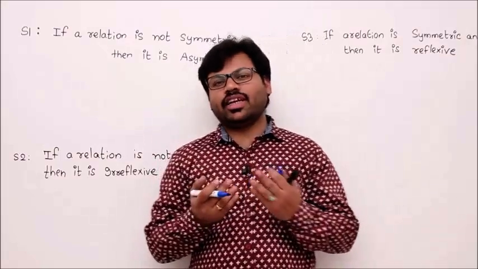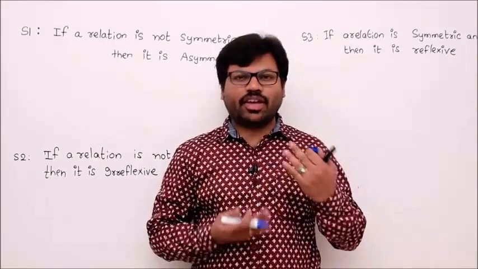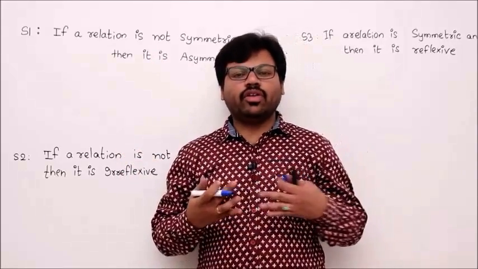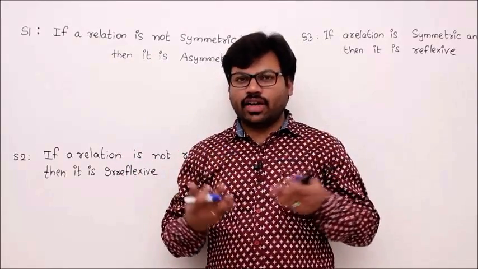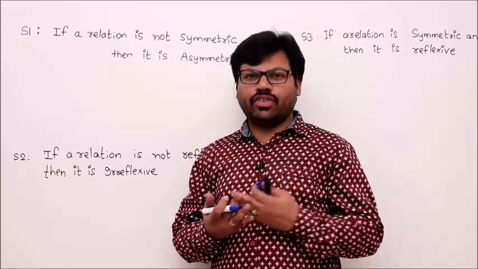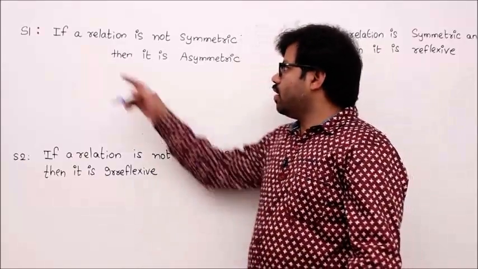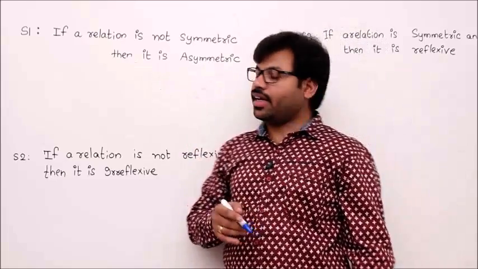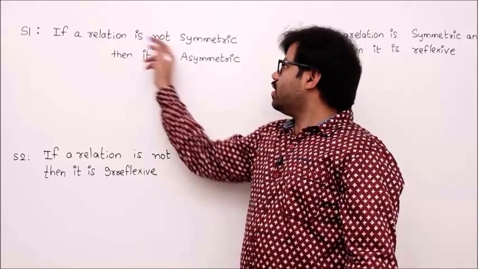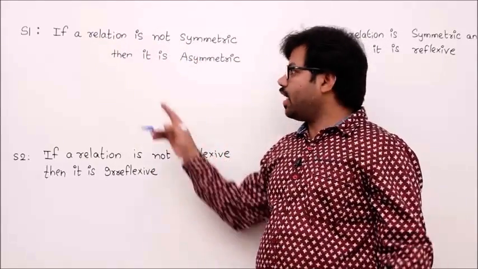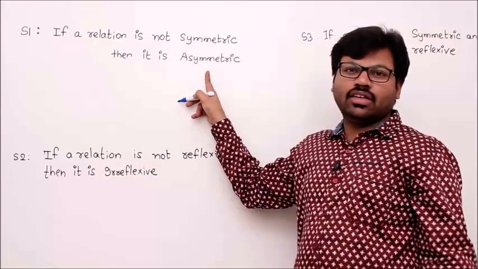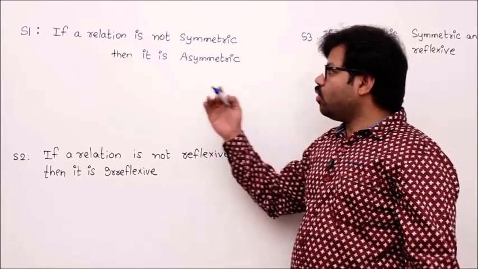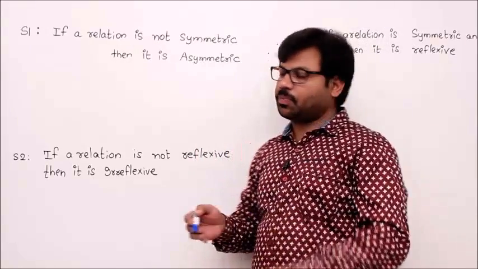Let's see some problems related to the concepts we have studied. If you understand and solve these statements, then you can thoroughly understand the definitions of each and every property. If a relation is not symmetric, then it is asymmetric. Read carefully. Given a relation is already not symmetric, can you always say it is asymmetric? That's the question. So how to approach this kind of problem, I will tell you.